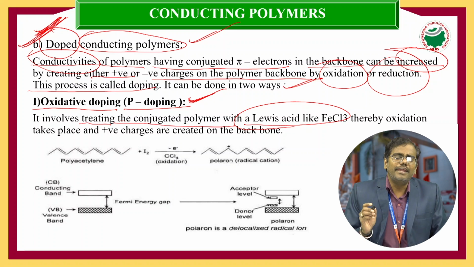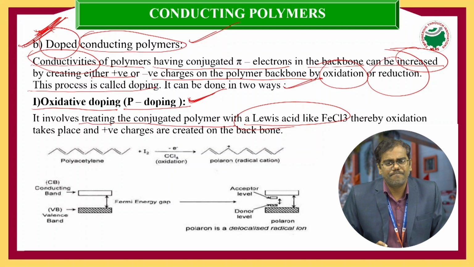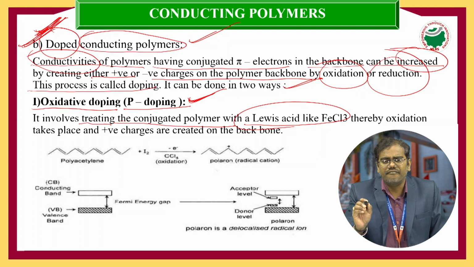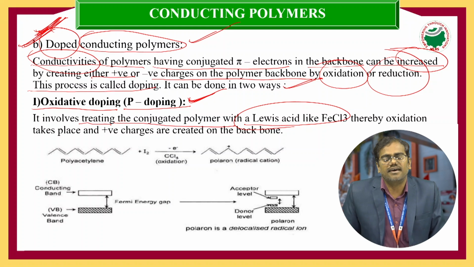That's why p-doping, or oxidative doping, can be defined as treating a conjugated conducting polymer with Lewis acids, and these added Lewis acids create a positive charge on the conducting polymer backbone structures.